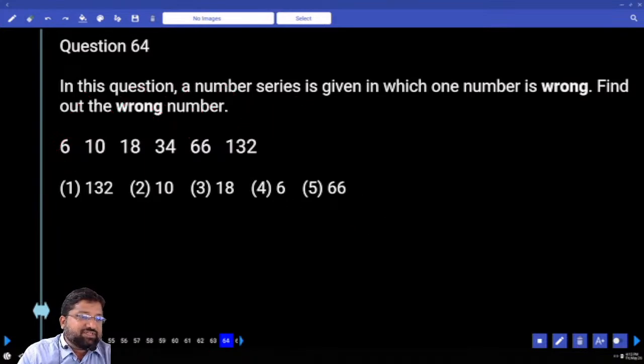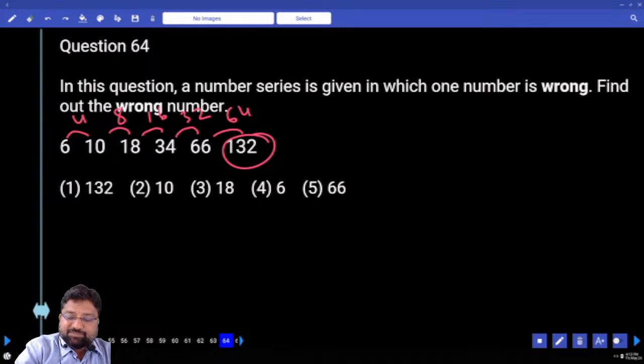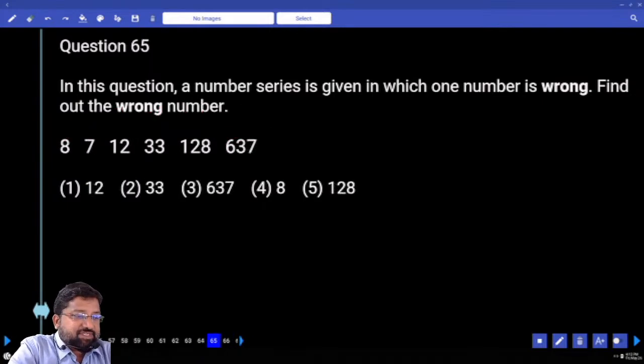Next, shall I go with the differences here? Come on. How much is this? 4. How much is this? 8. How much is this? 16. 32. This should have been 64. It was pretty easy. Increasing or decreasing? Increasing. What do you feel when you look at 8 to 7? It's minus 1, at the same time it is also into 1 minus 1, into 1 minus 1.